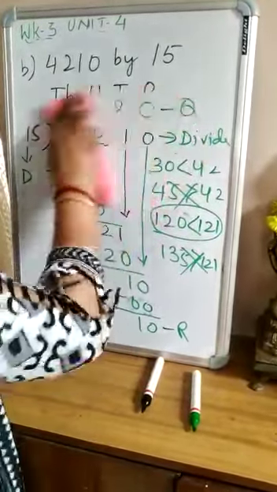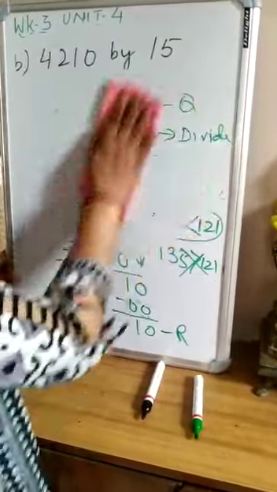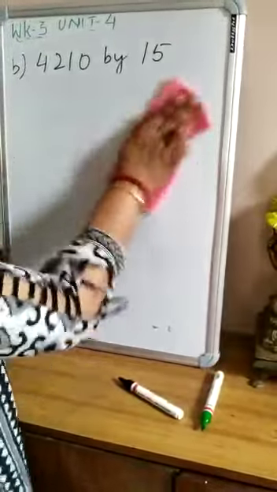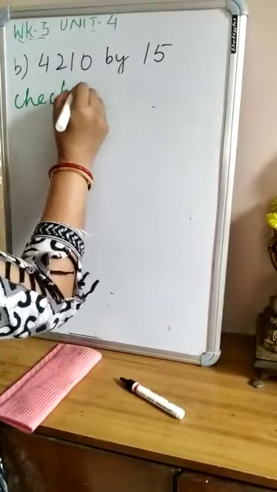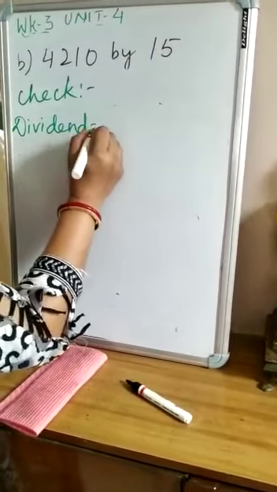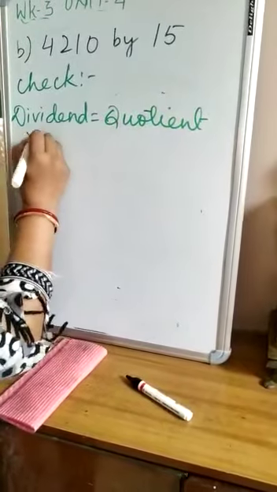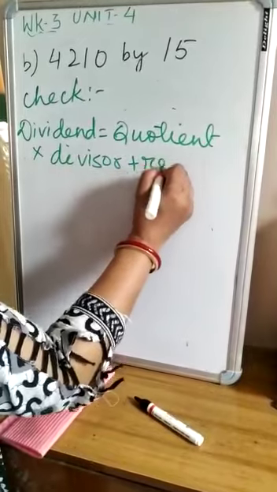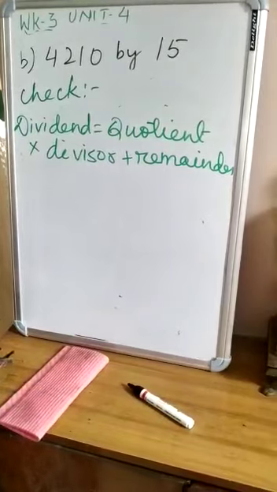Now let us check it. When we check it, we have to put it in the formula. Dividend is equal to quotient into divisor plus remainder. Okay. So here children, what is the quotient?